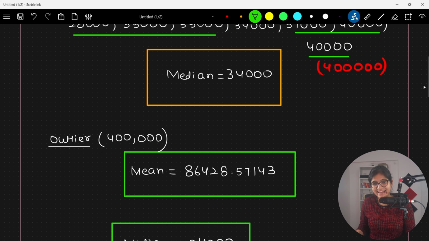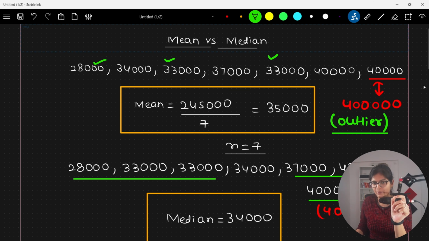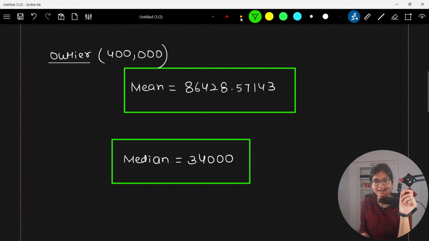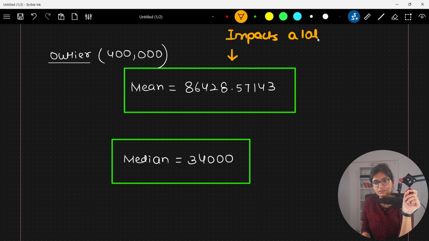So with addition of this outlier, I can clearly see that mean impacts a lot. There's a lot of impact whenever there is an outlier in the data. Mean value will heavily impact because here you are calculating the average of the numbers, whereas median impact is quite low.